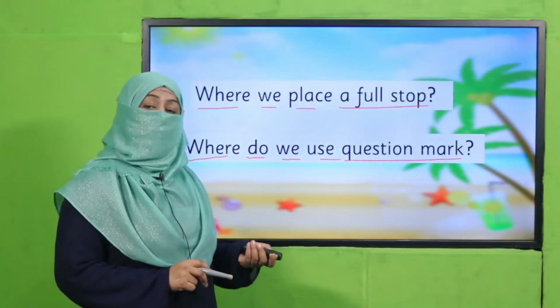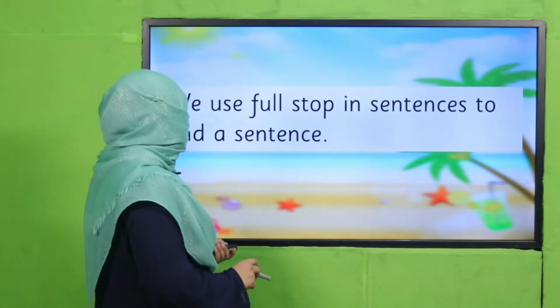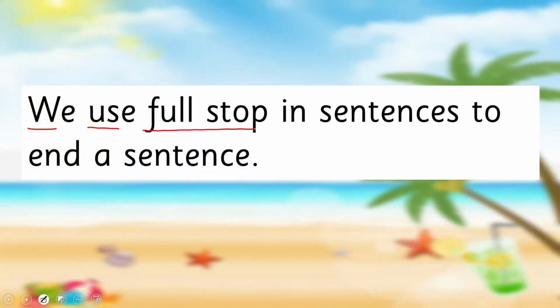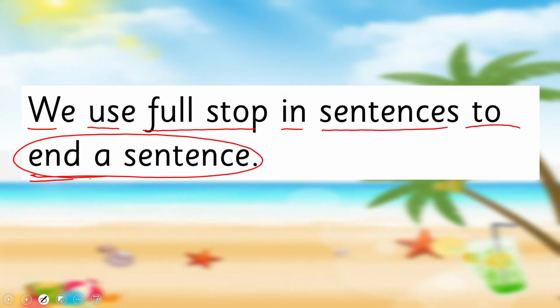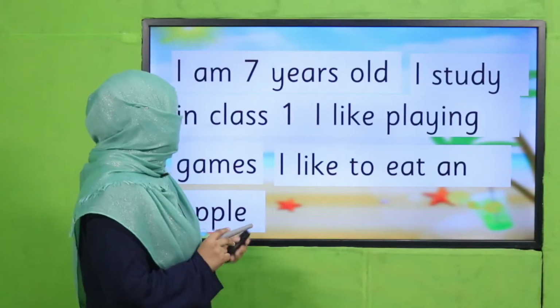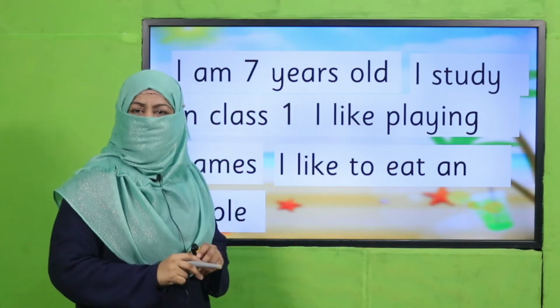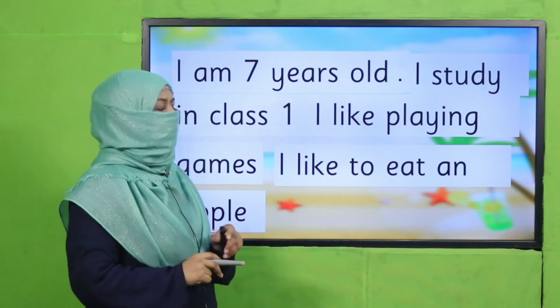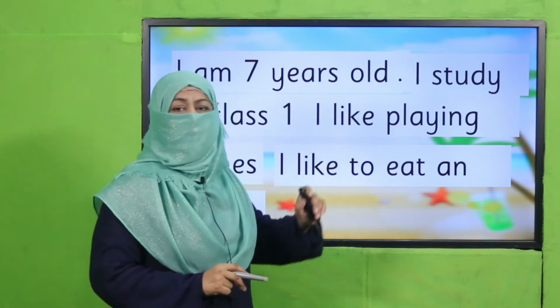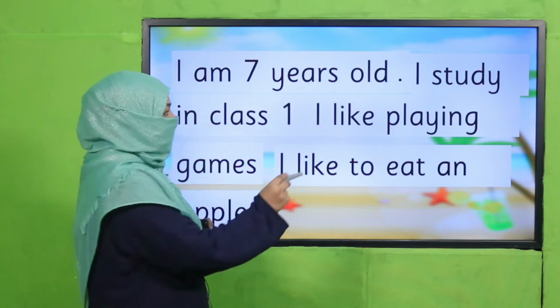Yes, my dear students, I hope you could recall and you have told your teacher that we use a full stop in sentences to end a sentence. So wherever we end a sentence, we put a full stop like this. And if we don't put a full stop, the sense of the sentence is not clear, like this. You see? I am 7 years old. If I want my sentence to end over here, I need to put a full stop. And if I don't, it means it continues and it does not make sense, right? That's why I have to put a full stop.